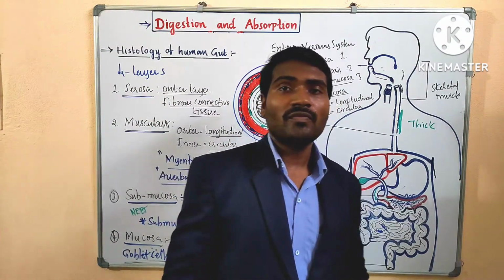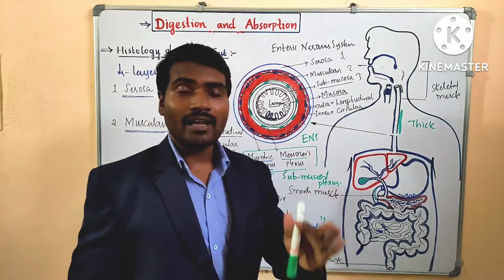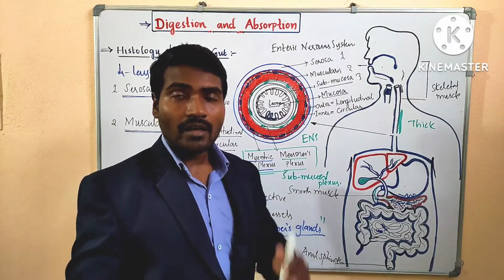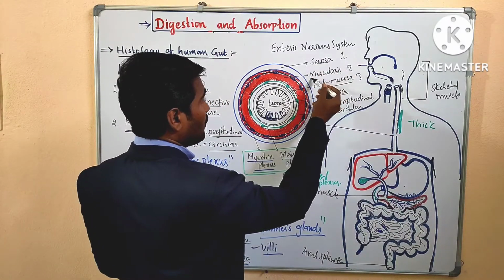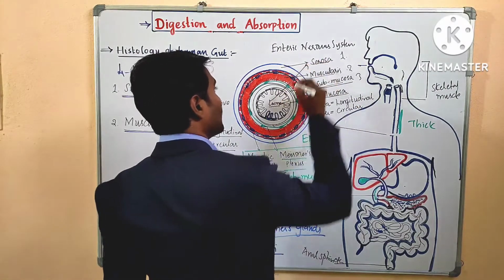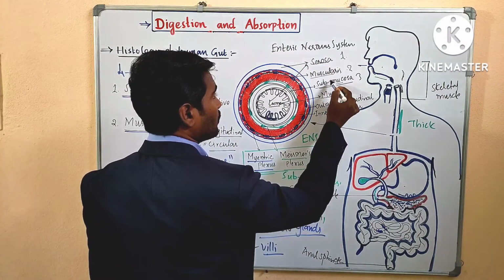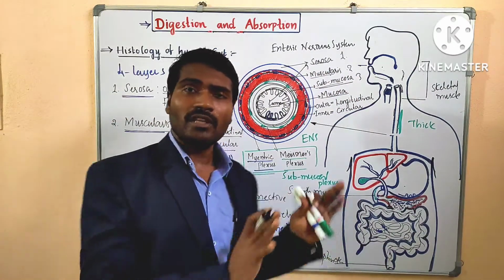Here the question can be framed: arrange the layers of the alimentary canal from outer to inner, or inner to outer. Outer to inner: serosa, muscularis, submucosa, mucosa. Inner to outer: mucosa, submucosa, muscularis, serosa. This one question is enough from this topic.